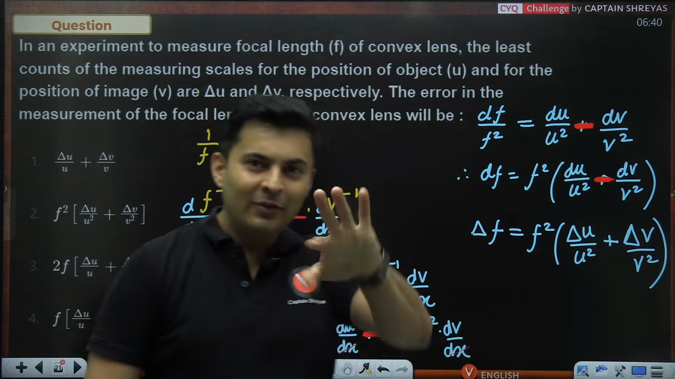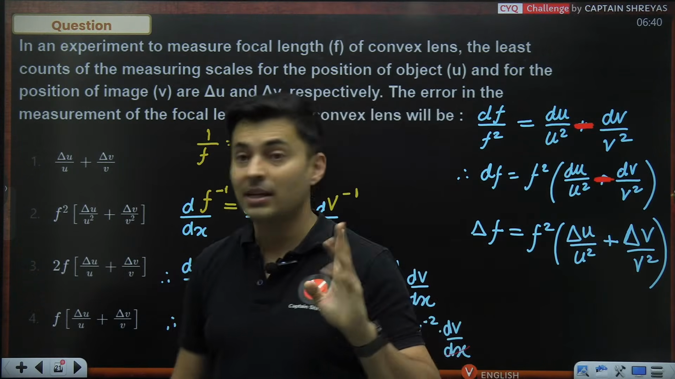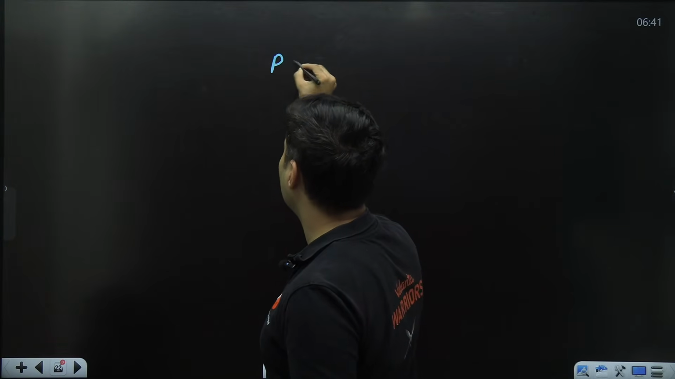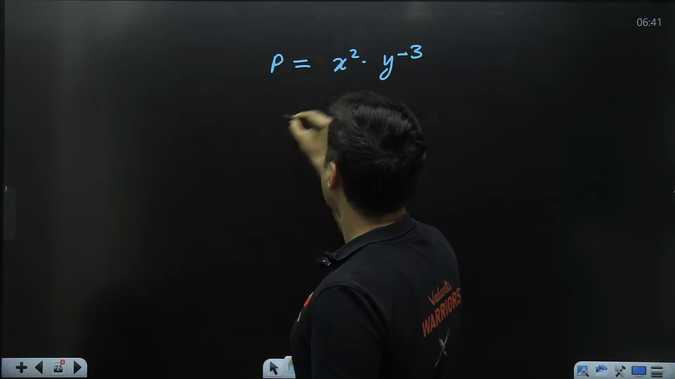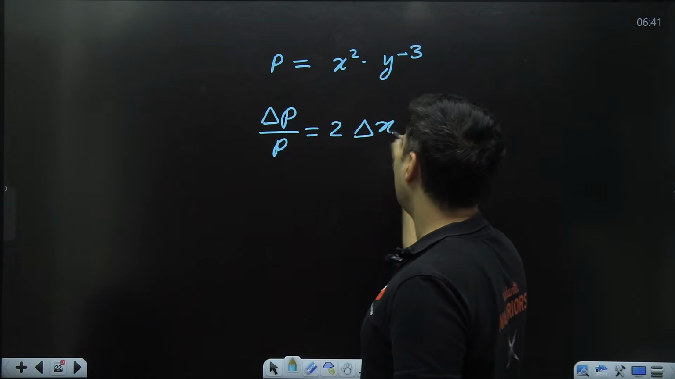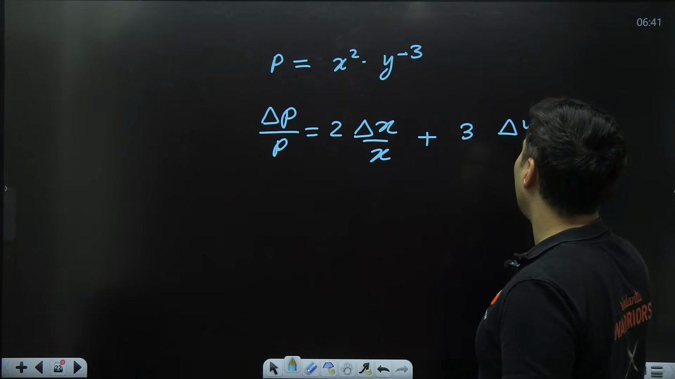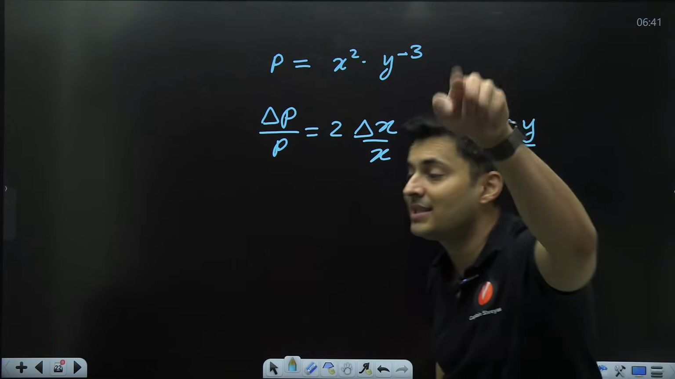Minimum error, if it is there, then it will be minus. Then the final step will have a minus sign. In fact, this is also the reason why, say for example, some physical quantity is x raised to 2, y raised to minus 3. Why do you think delta p by p is 2 times delta x by x plus 3 times delta y by y? And why is it not a negative 3? Why is that minus sign not coming?